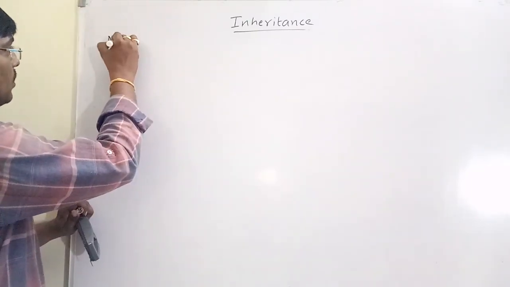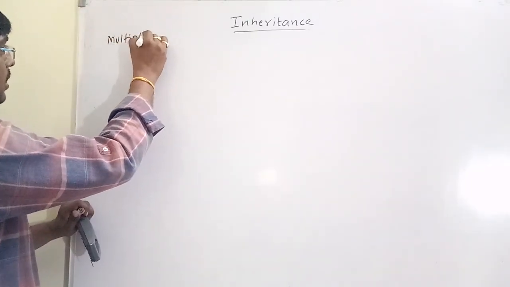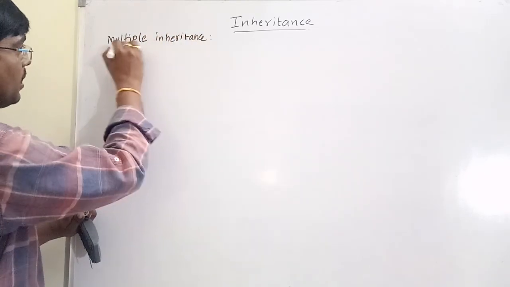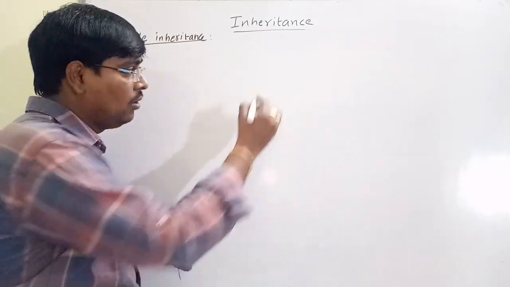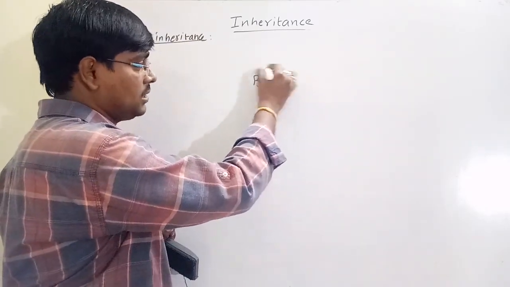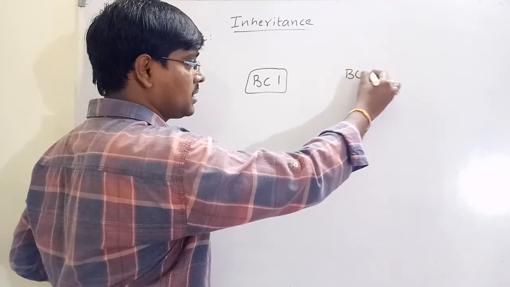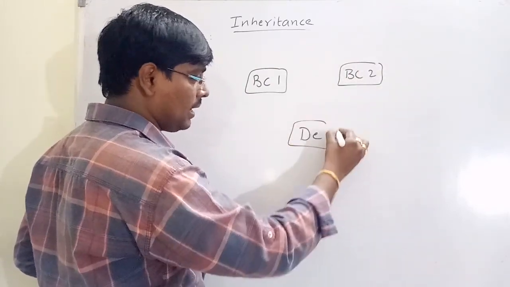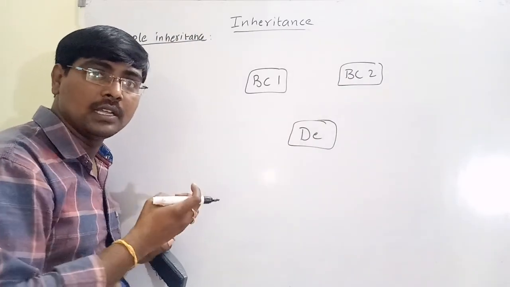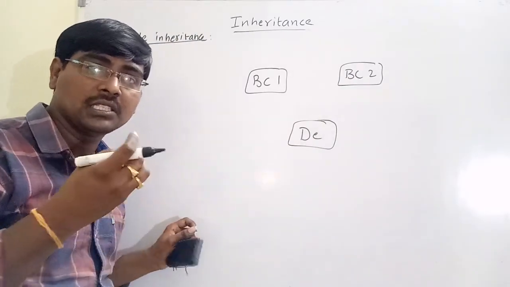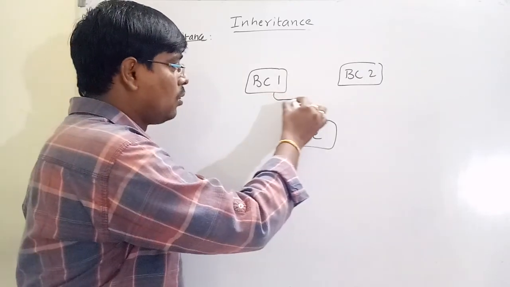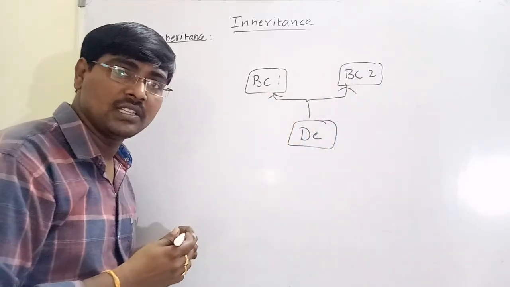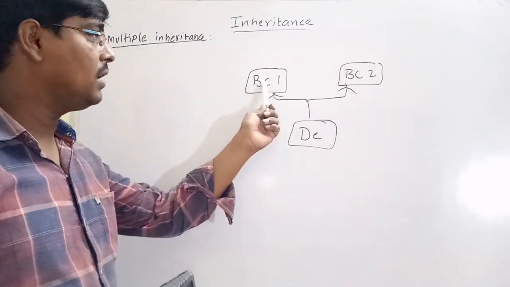Okay. First, I will explain multiple inheritance. What do you mean by multiple inheritance? We have more than one base class. Suppose base class 1, base class 2. From more than one base class, a derived class inherits. That is, a child class acquires the properties from more than one base class.